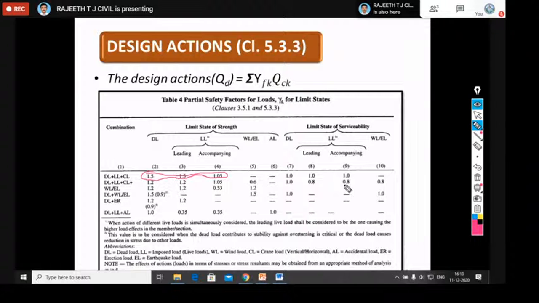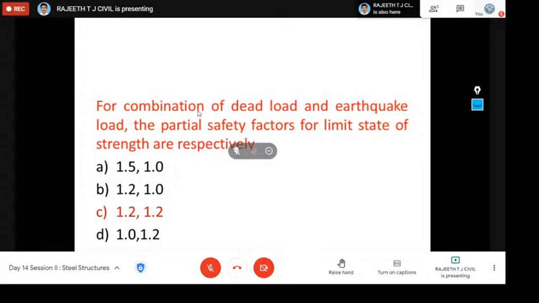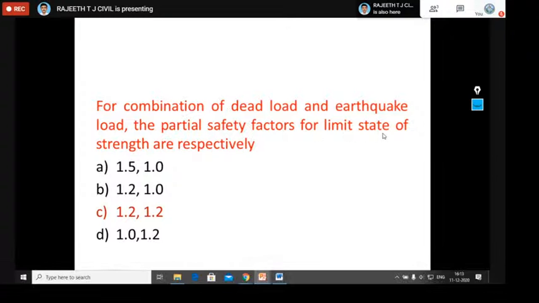Here we will see one review question on this. For the combination of dead load and earthquake load, the partial safety factors for limit state of strength are respectively. This is a 1 mark question. So we need to select the appropriate partial safety factor for the combination of dead load plus earthquake load.